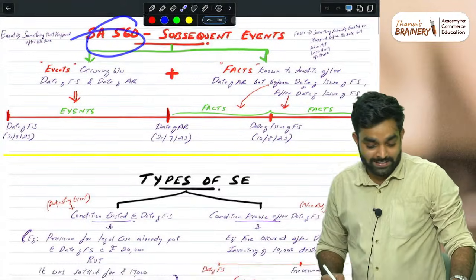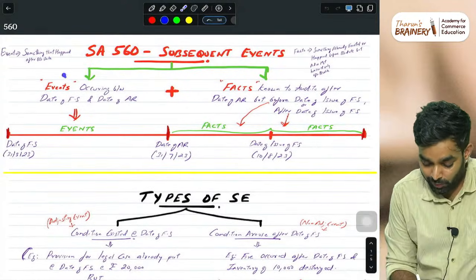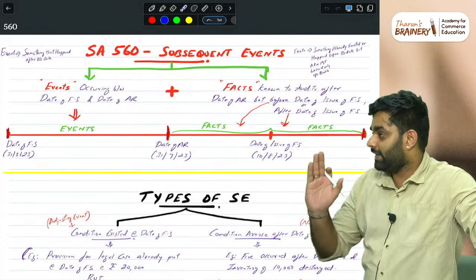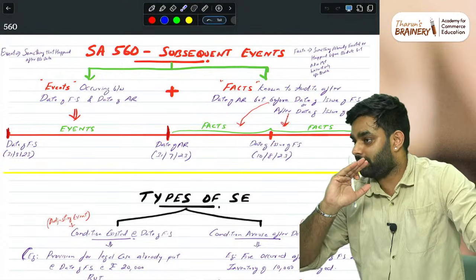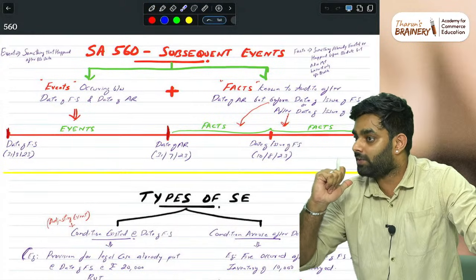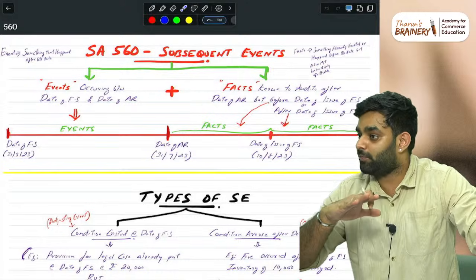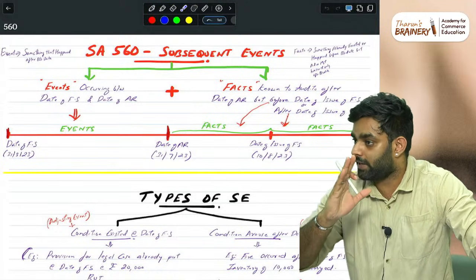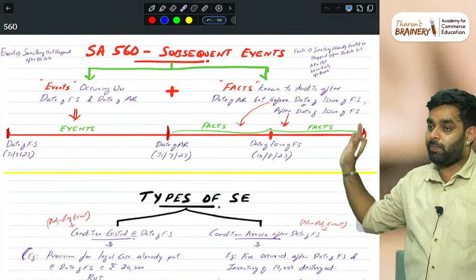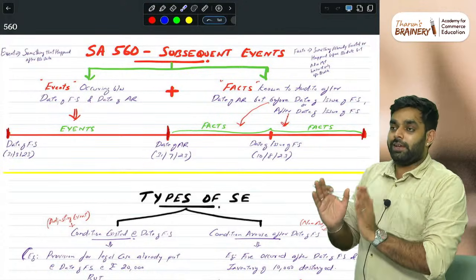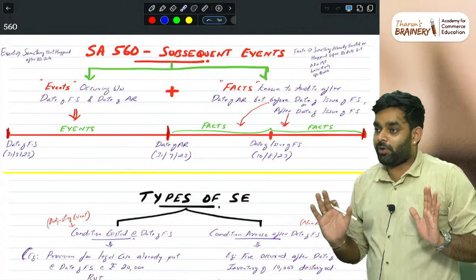So SA 560, subsequent events, you would know. And first of all, before learning this, forget accounting. This is auditing. They will only ask you procedures of auditing here. Don't overthink with AS 4, AS 5, the accounting standards. If you start overthinking with it, it becomes fully complicated. ICAI will ask you only audit procedures, so that is what we want to learn.